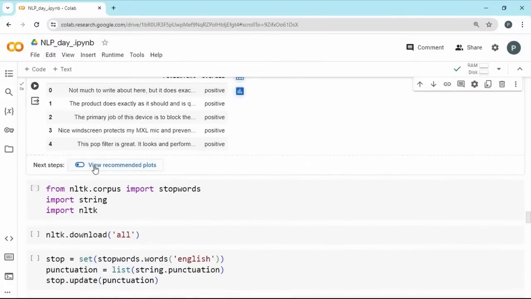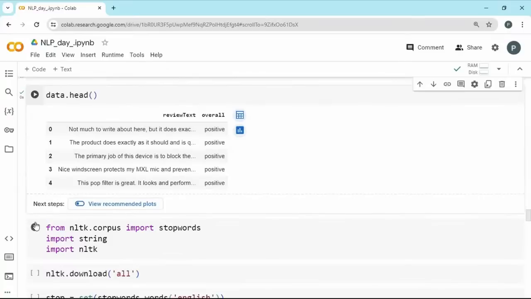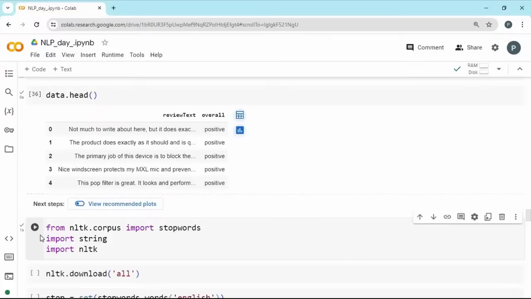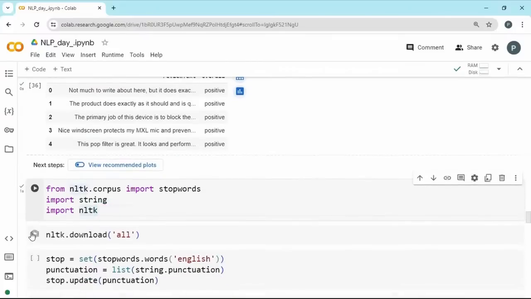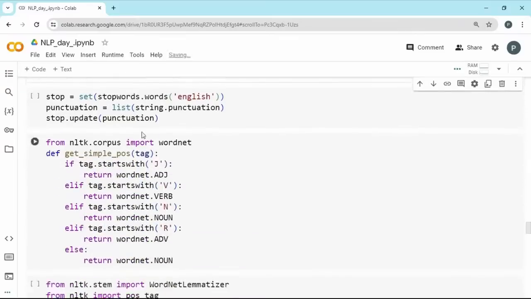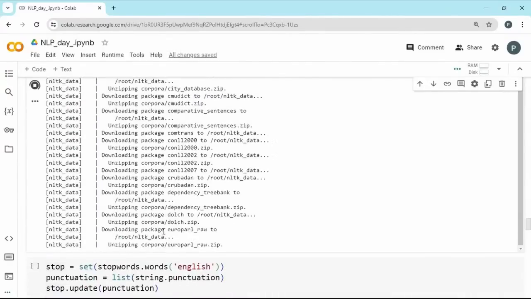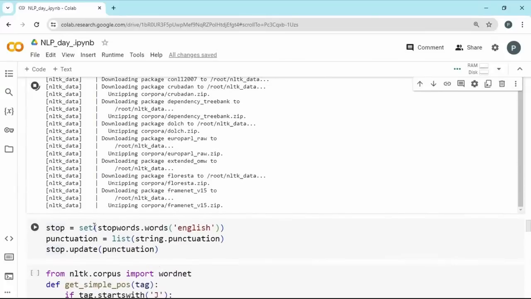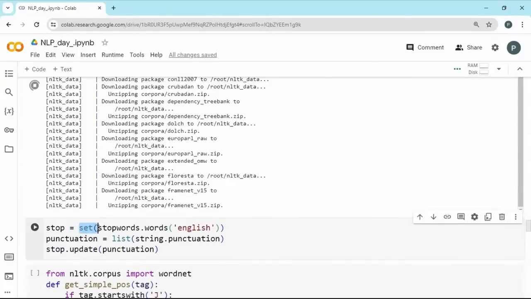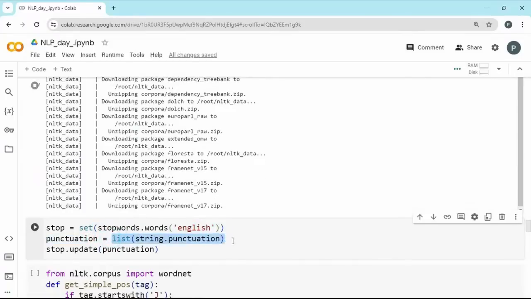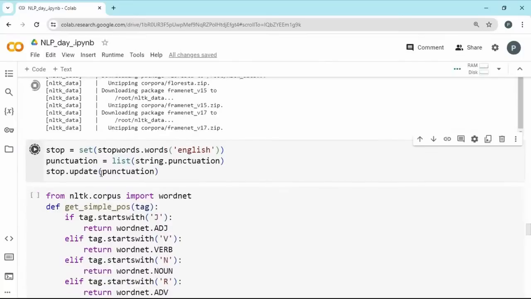Once again, now it's time for text pre-processing, and for that we need the NLTK corpus, stop words, string for punctuation, and NLTK, and let us download all. We are creating a set of English stop words, and the reason is that the stop words may have duplicates, and the set will help you keep only one entry and not the duplicates. And we are creating a list of punctuation and updating the stop set as well, which means in stop you are going to have your stop words as well as the unnecessary punctuations. Running these two, we'll keep it ready.